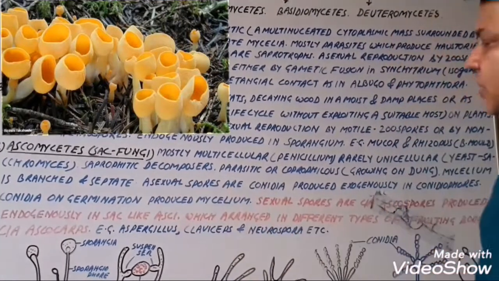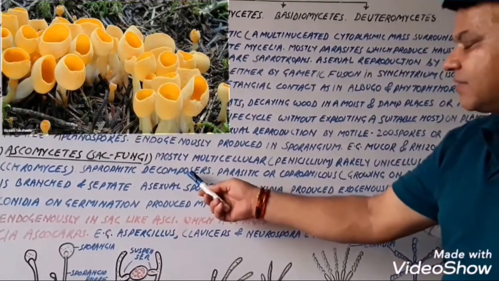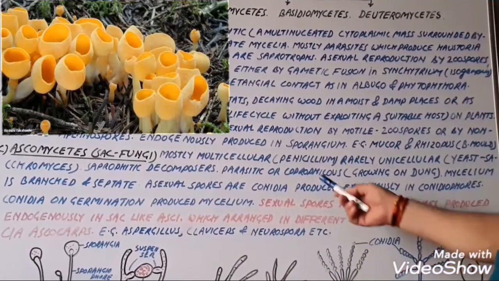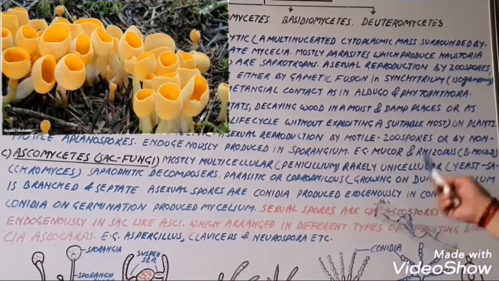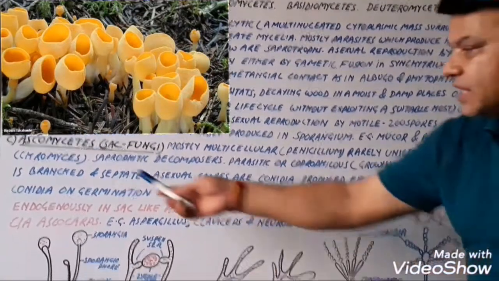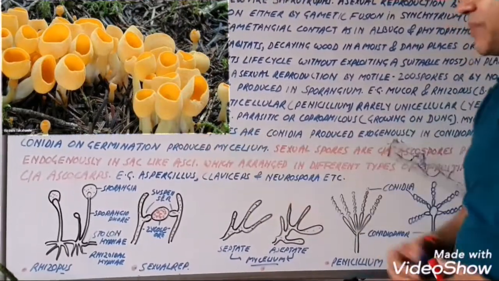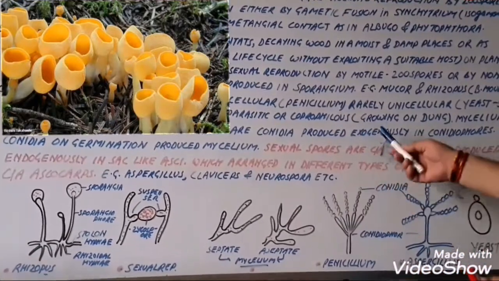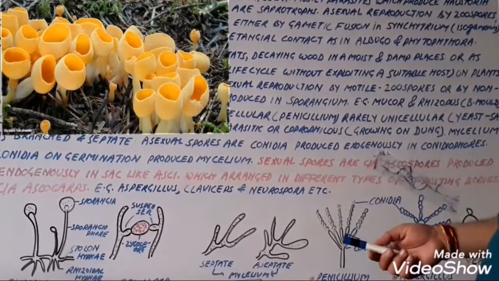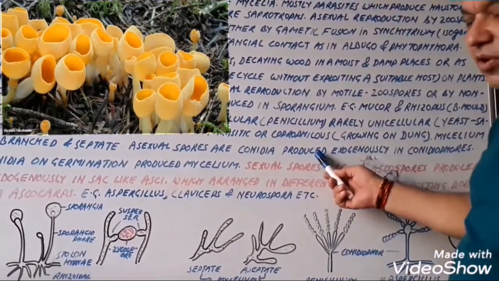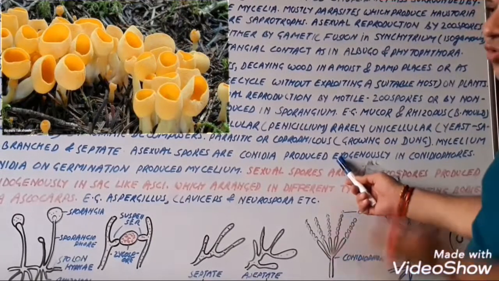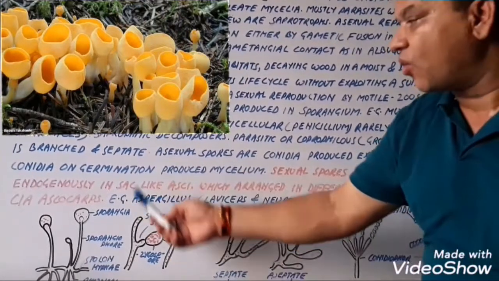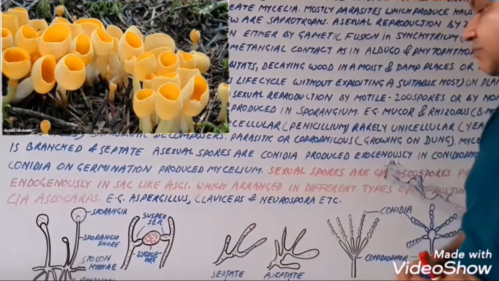Saprotrophic decomposers, that is they derive their food from dead organic matter. Parasitic or coprophilous, that is growing on dung. Mycelium is branched and septate. Asexual spores are conidia produced exogenously, meaning outside of the body, while endogenously means inside of the body, in conidiophores. Conidia on germination produce mycelium.